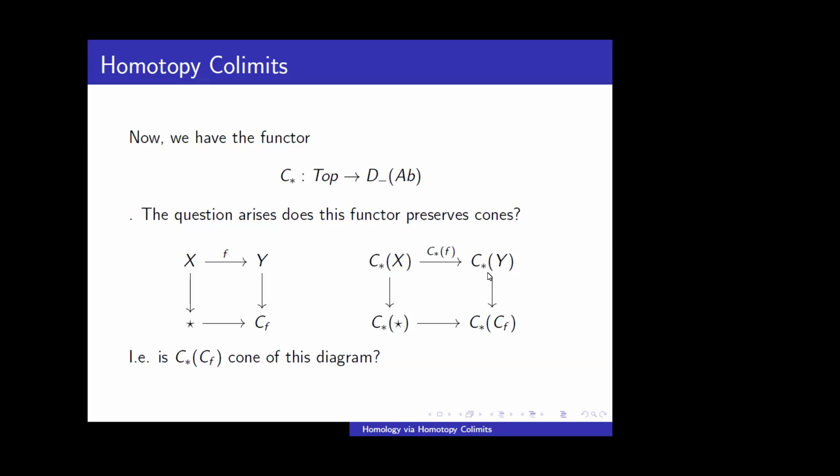So the functor from Top to D minus Ab, because we can basically bound it from below. But the question arises: does this functor preserve cones or not? If I have a diagram like this, X to Y, X to a point, the cone of this diagram will be Cf. And if you apply C star everywhere, is C star of Cf the cone of this diagram?